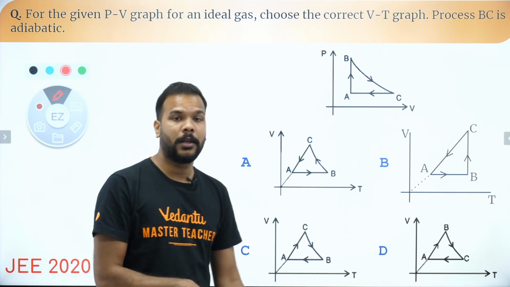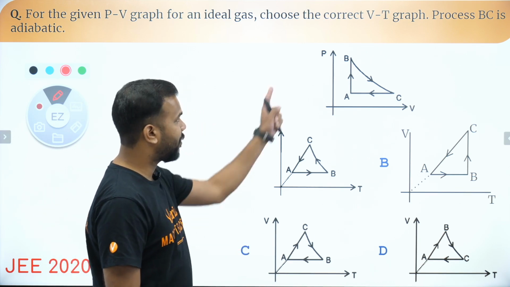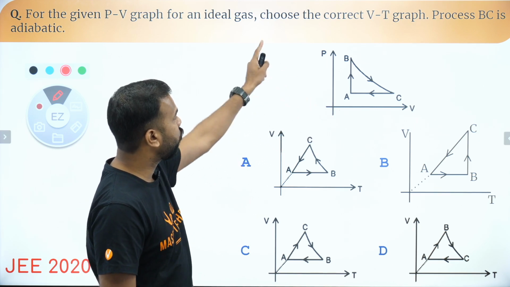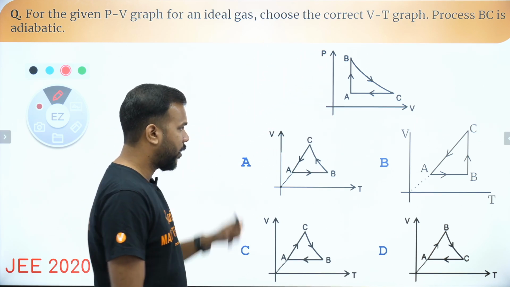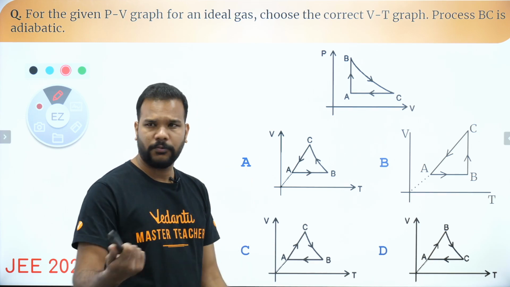The previous one was on 8th of January. Similar type of question, but this time what is given to us is a pressure volume graph, and we have to choose the correct volume temperature graph. So all these are volume temperature graphs, and we are being given a pressure volume graph. We'll follow the same thing.